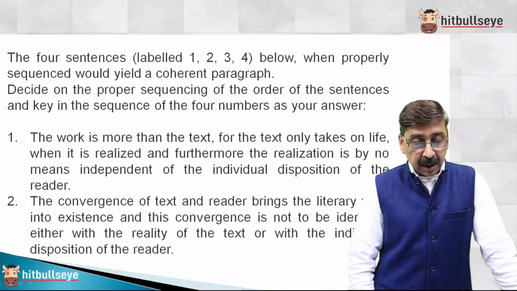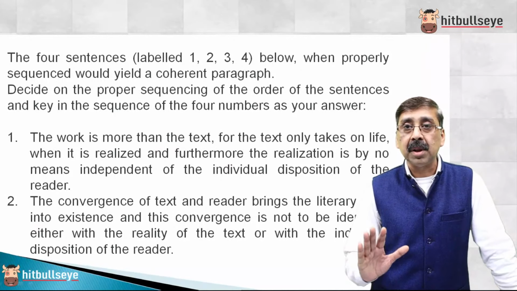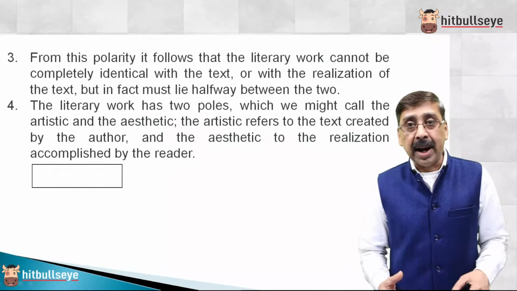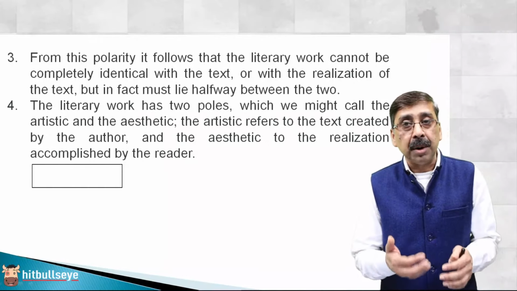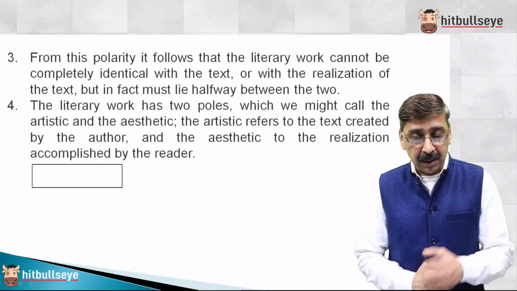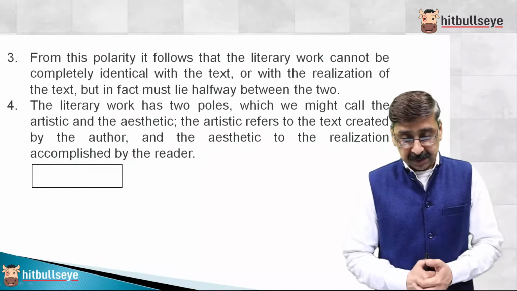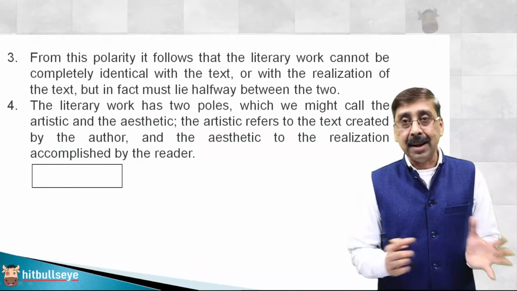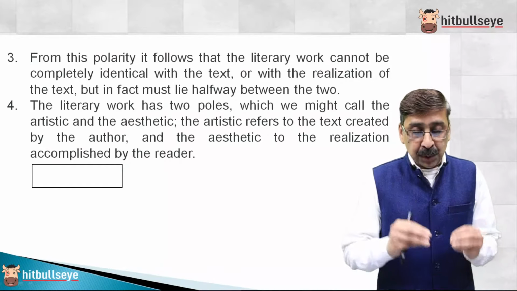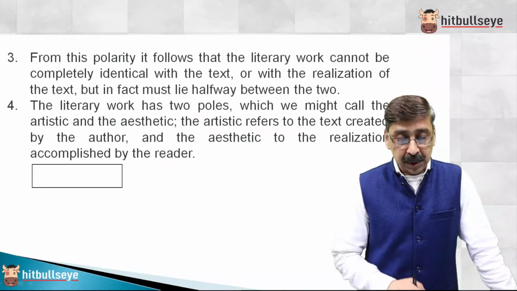and the reader brings the literary work into existence, and this convergence means we are talking about some convergence. There should be two different areas. If I read the third sentence, from this polarity, this is a pronoun, it means there has to be something before this. And now read the fourth sentence, you will find out that this has to be the opening sentence. The literary work has two poles, which we might call the artistic and aesthetic. Now here the author is introducing what exactly he or she wants to discuss when it comes to the literary work. It has got two poles, two ends.